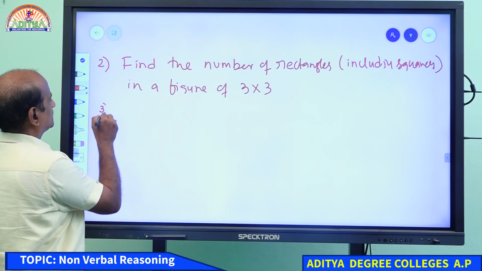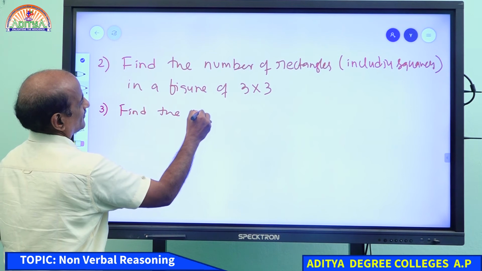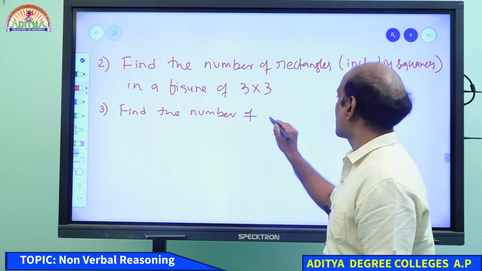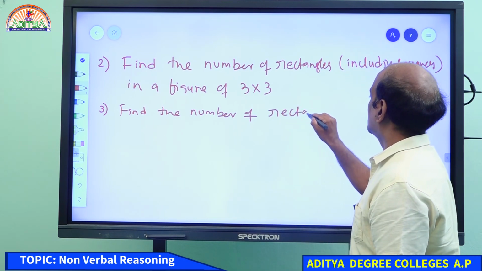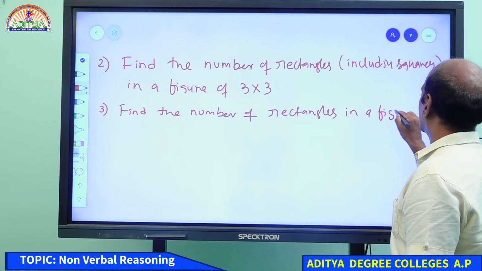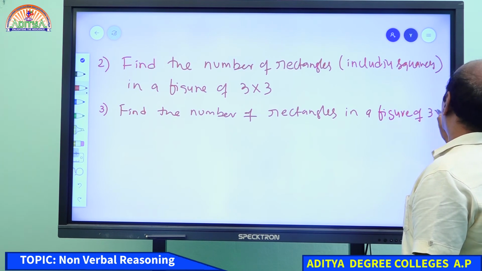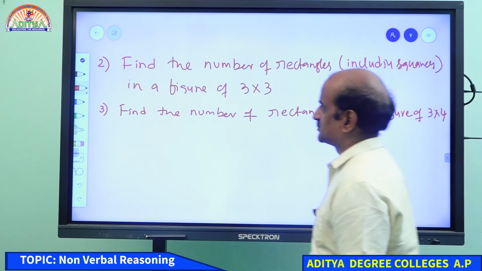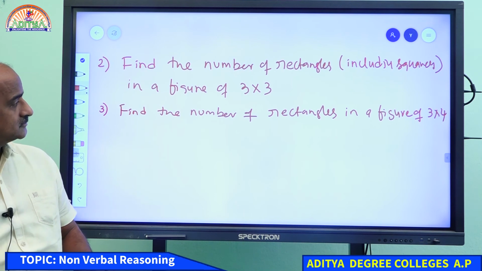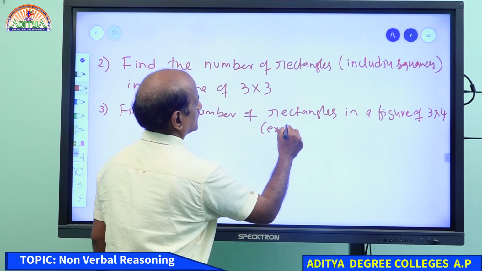Now question number 3. Find the number of rectangles in a figure of 3 by 4, excluding squares. Come on student, please answer these two questions.